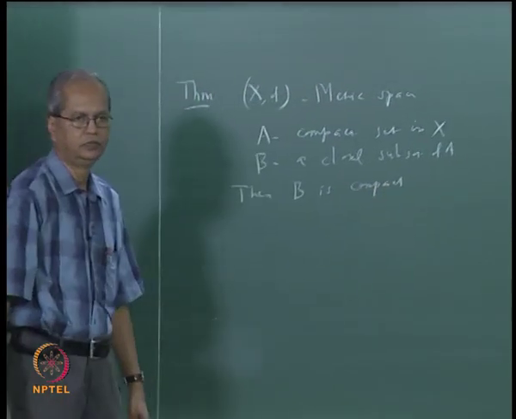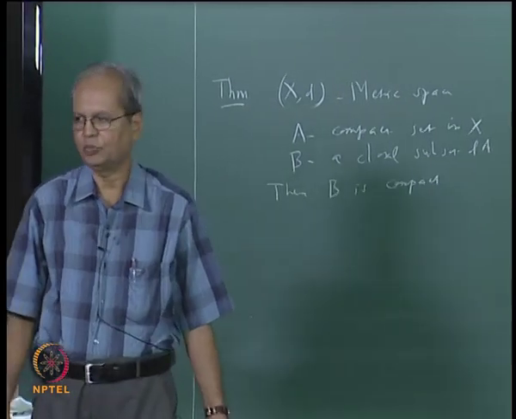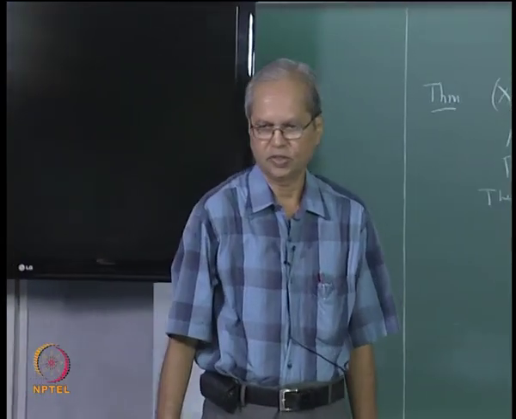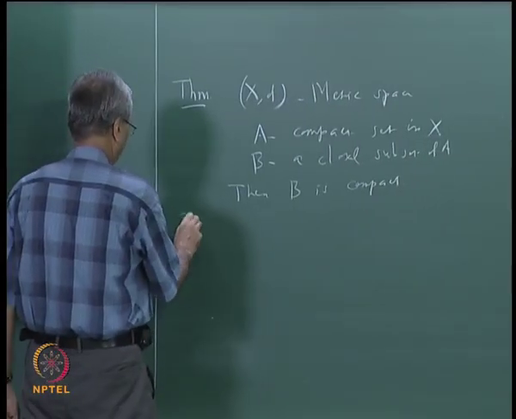In other words, a closed subset of a compact set is always compact. So let us look at the proof.